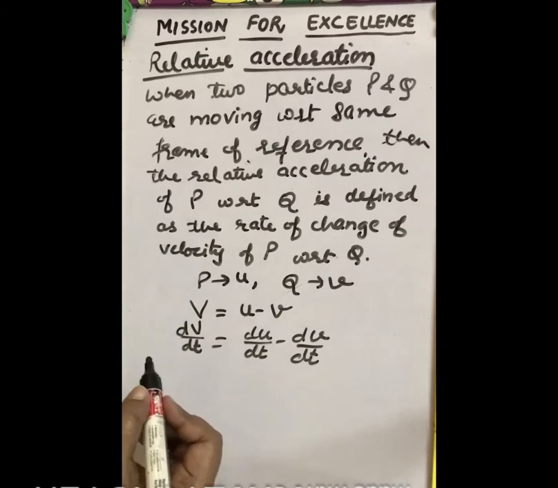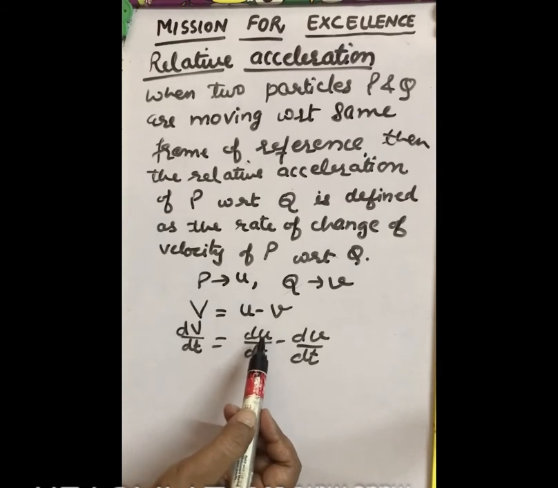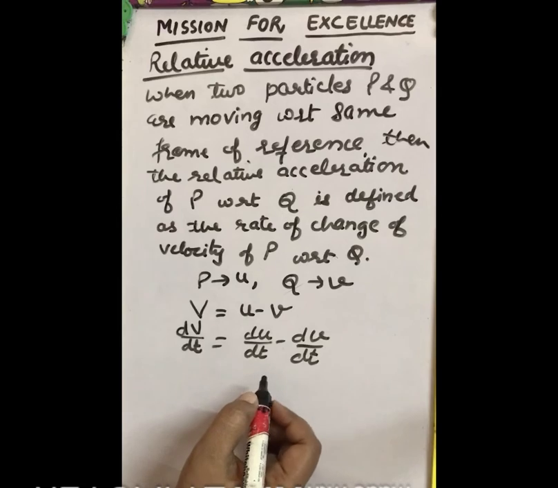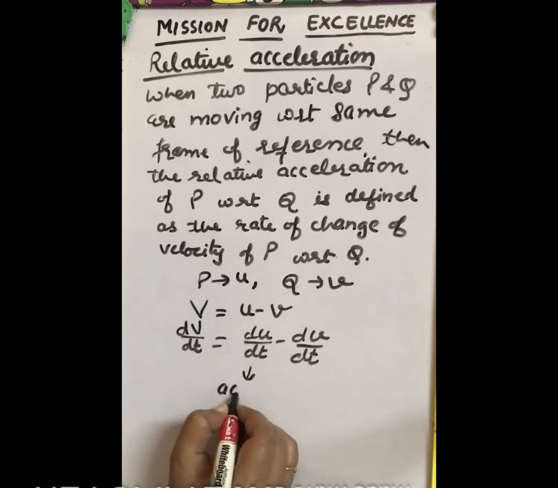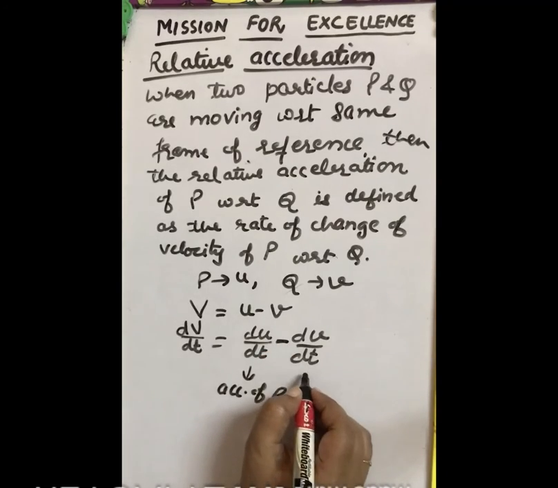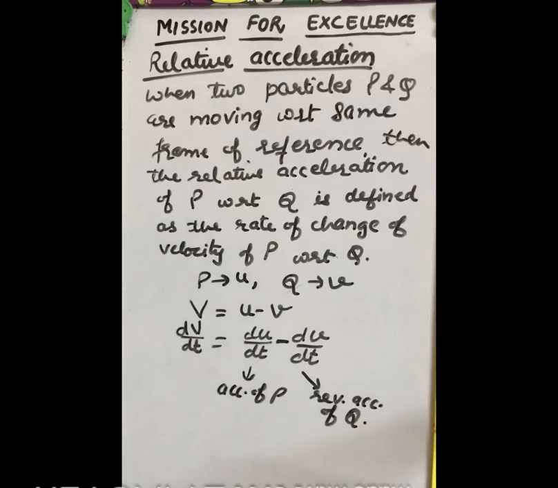So the relative acceleration of point P with respect to Q is equal to the actual acceleration of P plus the reversed acceleration of Q. This is the acceleration of point P, and because of the minus sign here, we take it as the reverse acceleration of point Q. So this is the relative acceleration.